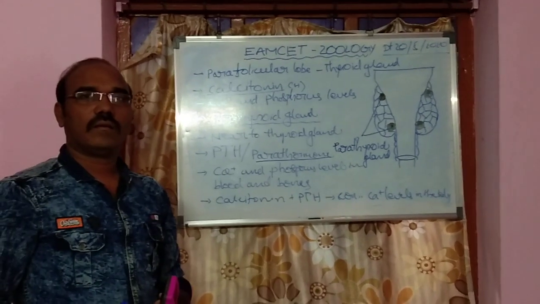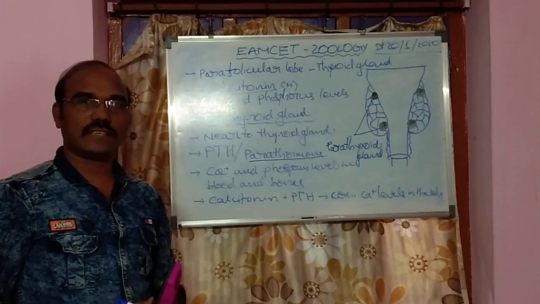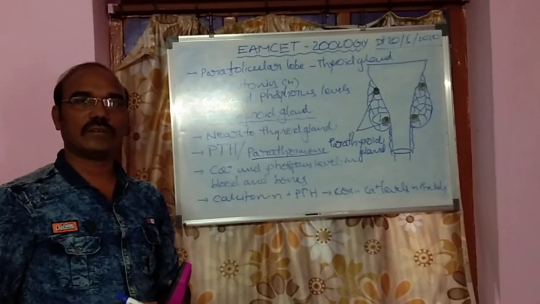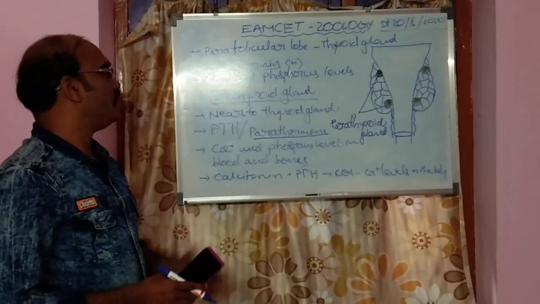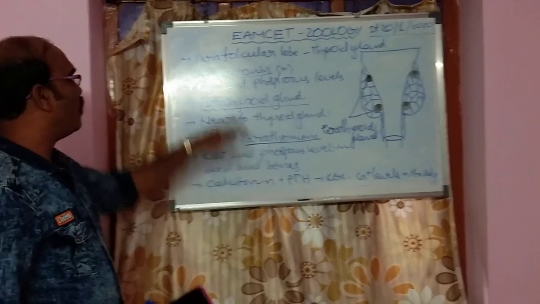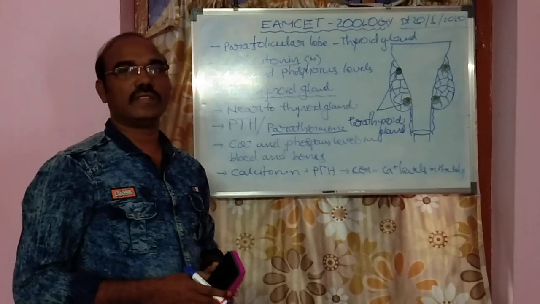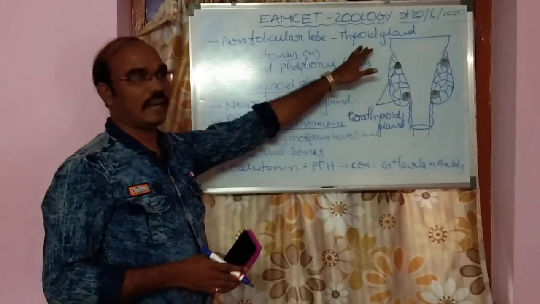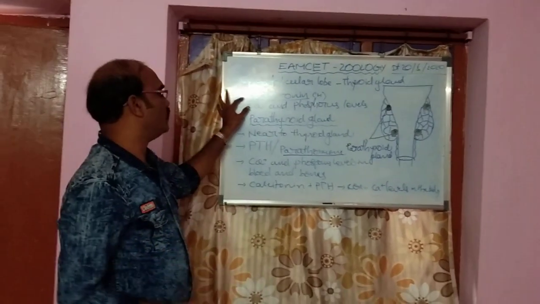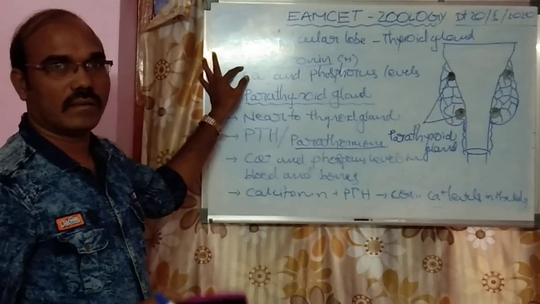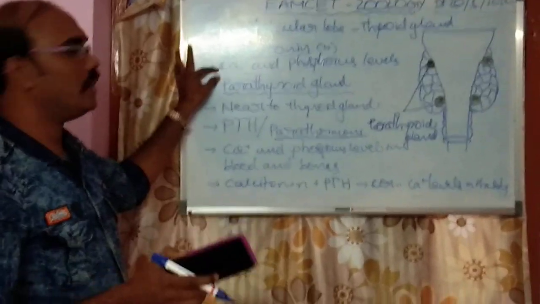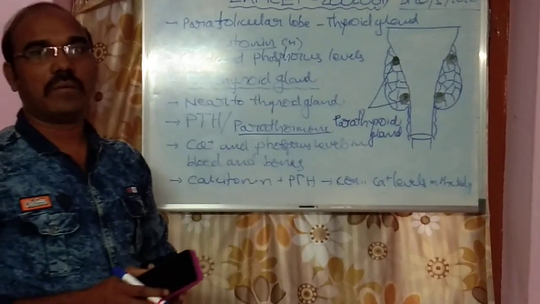Before last day we discussed some of the endocrine glands, and we will also learn the thyroid gland. We have to see that in today's class, an MSET oriented zoology class. So, parafollicular lobes. Where did you find these parafollicular lobes? In the thyroid gland. The parafollicular lobe of the thyroid gland secretes the wonderful hormone called calcitonin. This calcitonin controls the calcium and phosphorus levels in the blood.